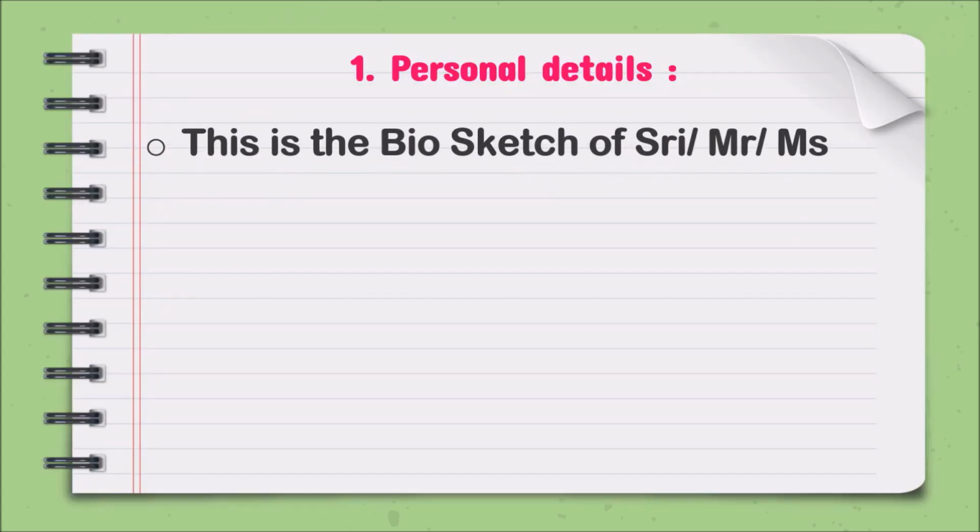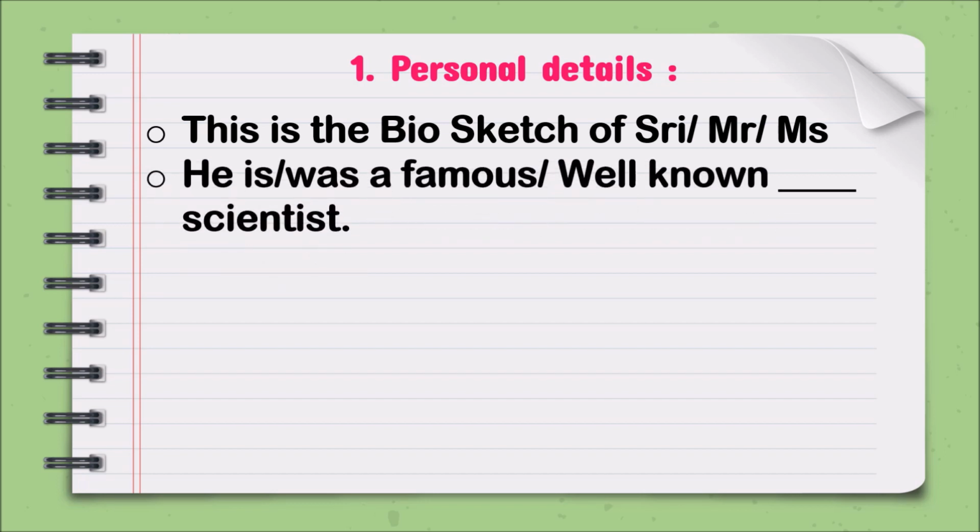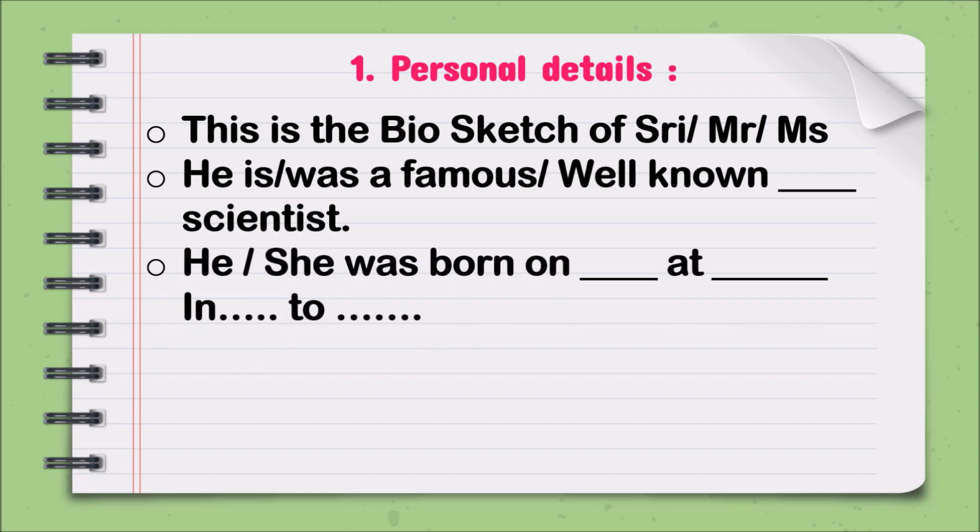For the first, personal details, here I am giving some basic sentence patterns. Like you can write, this is the biosketch of Sri or Mr. or Ms. The second one is, he is, if he is alive. Otherwise you will say, he was a famous or well-known scientist or any other area, social worker or something. And the third one is, you can write, he or she was born on a date at some place, at some village or in a big city or in that district or a state.